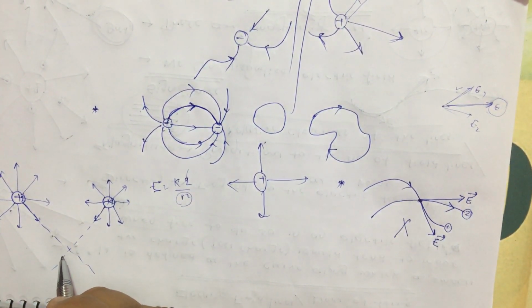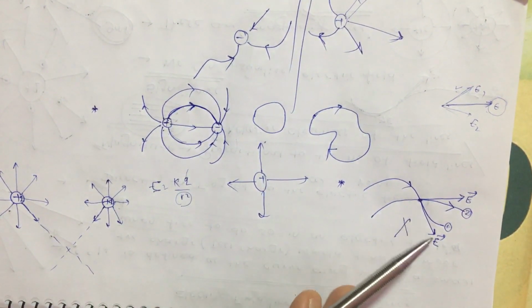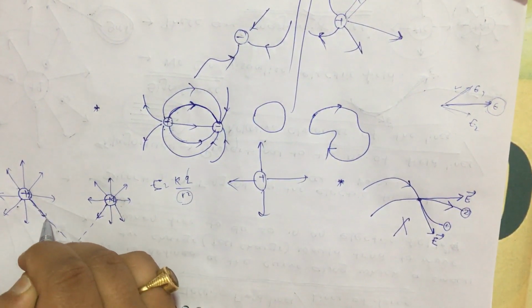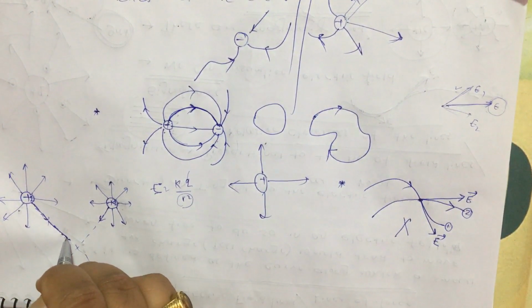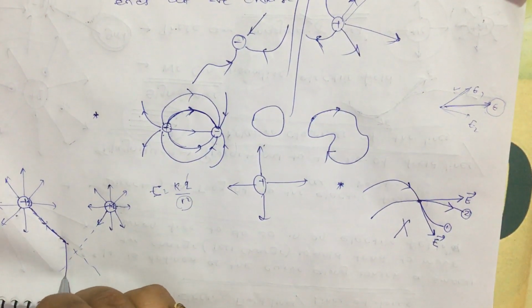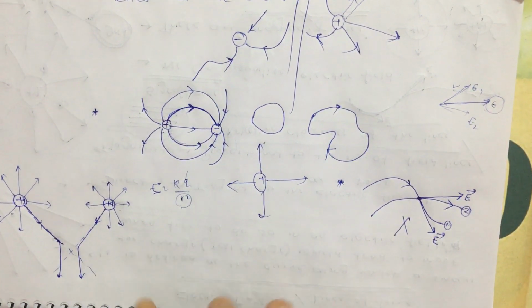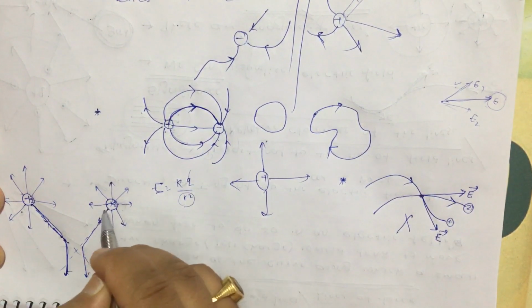But is it possible? No, because just now I told that they cannot intersect each other. It means this will come in this way, and at this point it will move like this. Similarly, this will come like this, and at this point it will bend. Okay, it means the electric field line will look like this.